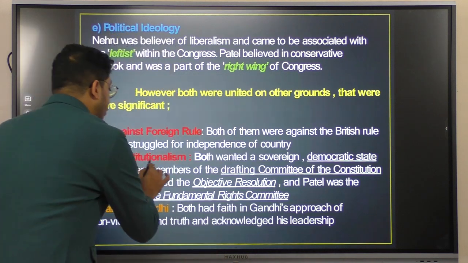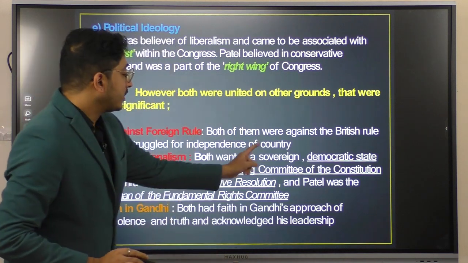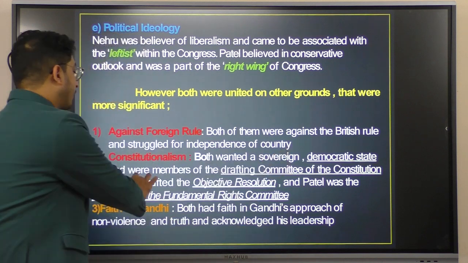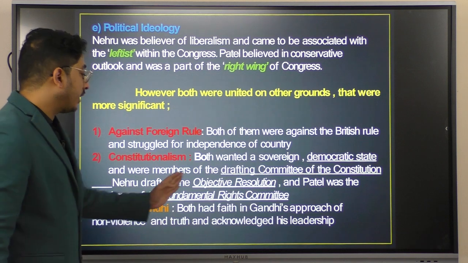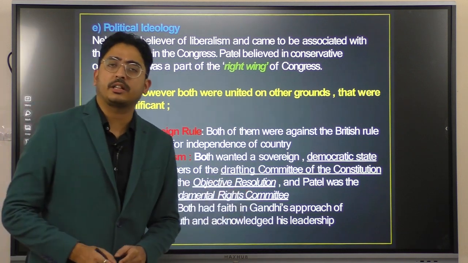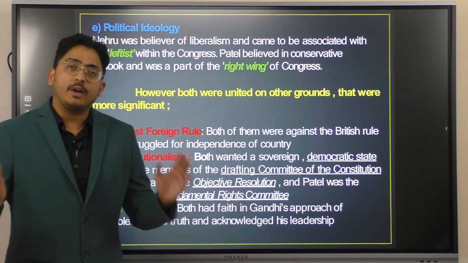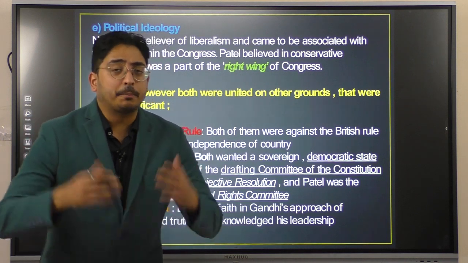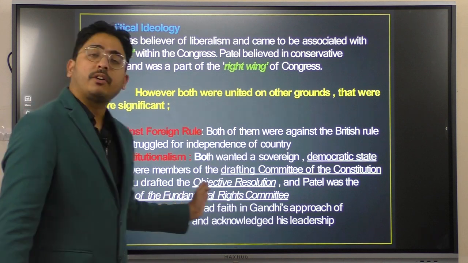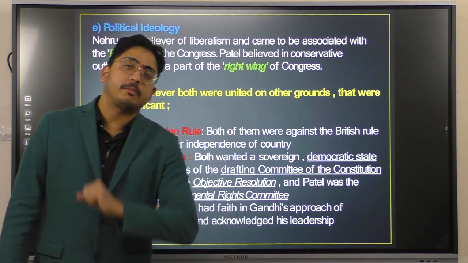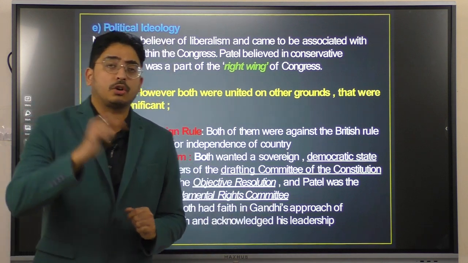Coming to constitutionalism, both wanted a sovereign democratic state and were members of the drafting committee of the constitution. Nehru drafted the objective resolution of 1946, from which our preamble came. And Patel was also the chairman of the Fundamental Rights Committee of the Constituent Assembly.